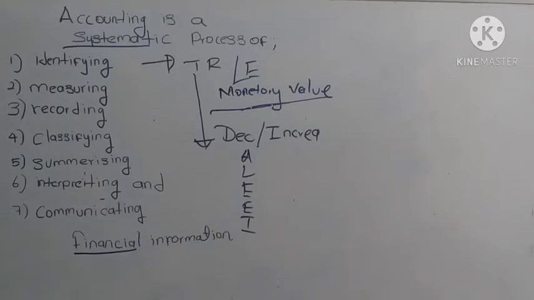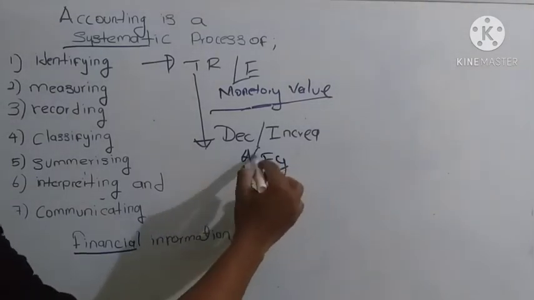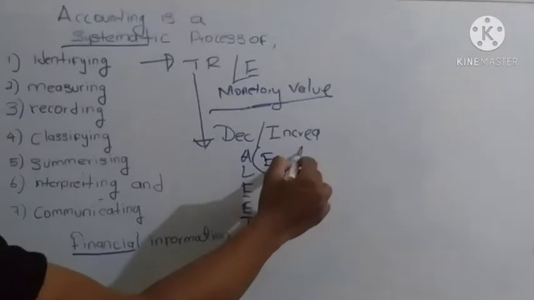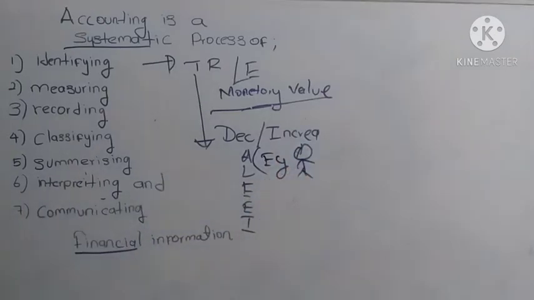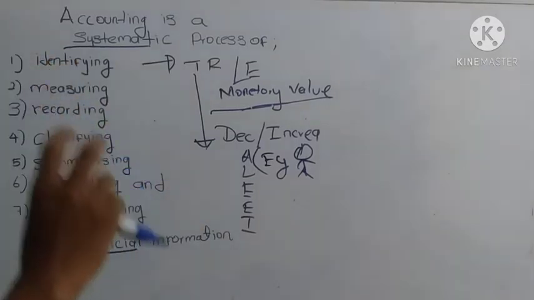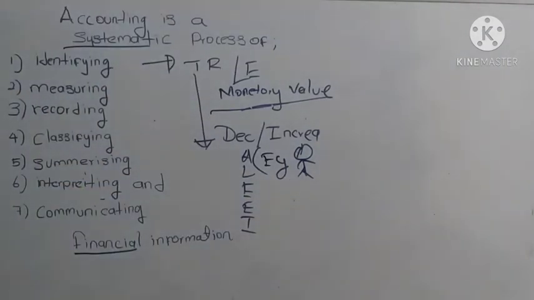Then we will look at an example, right? An organization is recruiting an employee, recruiting a manager. So that is an event. Does that organization record the recruitment of that employee in its financial books?